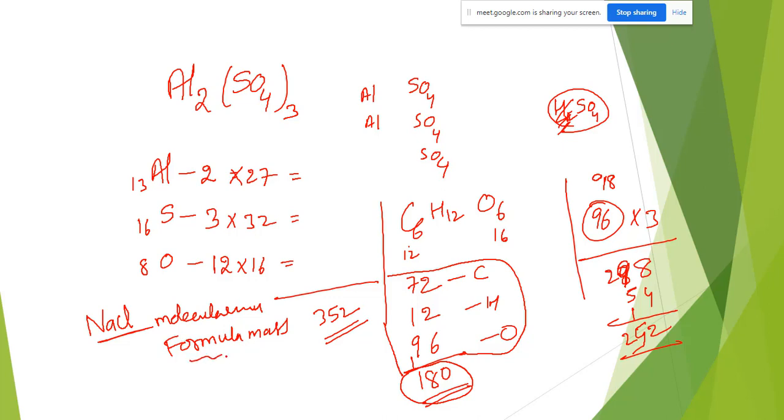The word formula mass we use for ionic compounds. Molecular formula is generally used for covalent molecules. That is the only difference. For calculation there is no difference.